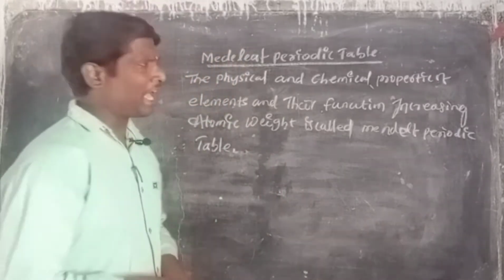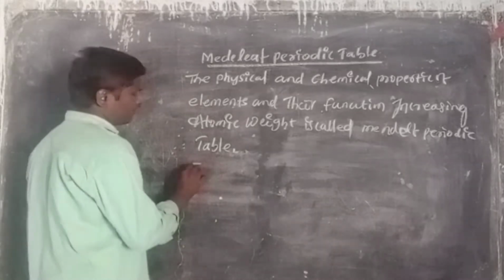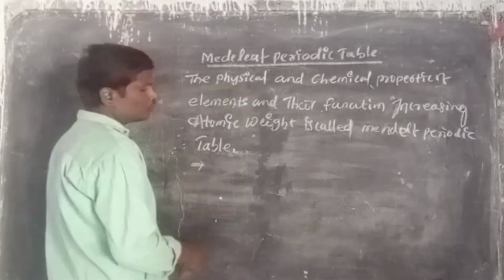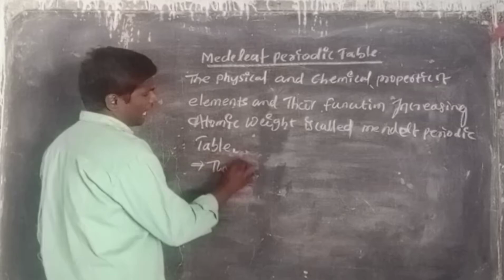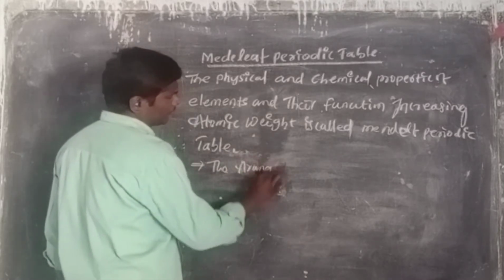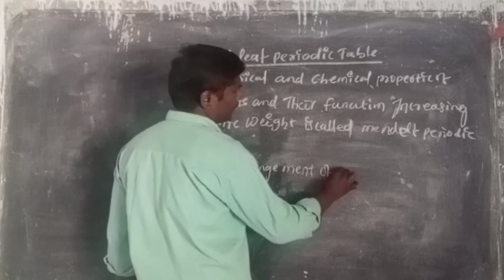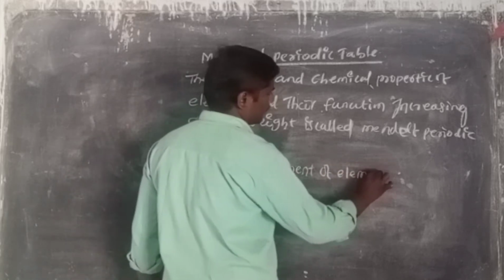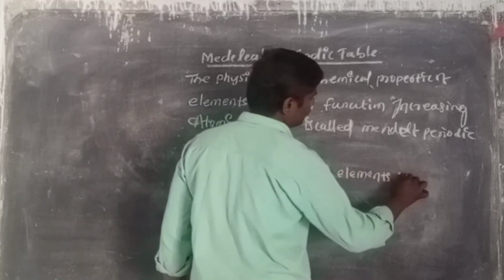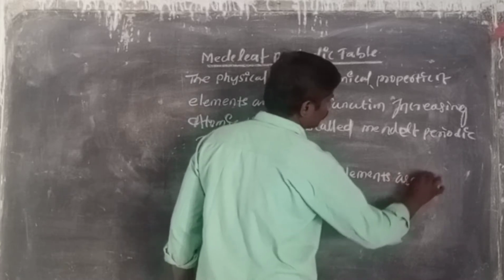In this table, the arrangement of elements is of two types.